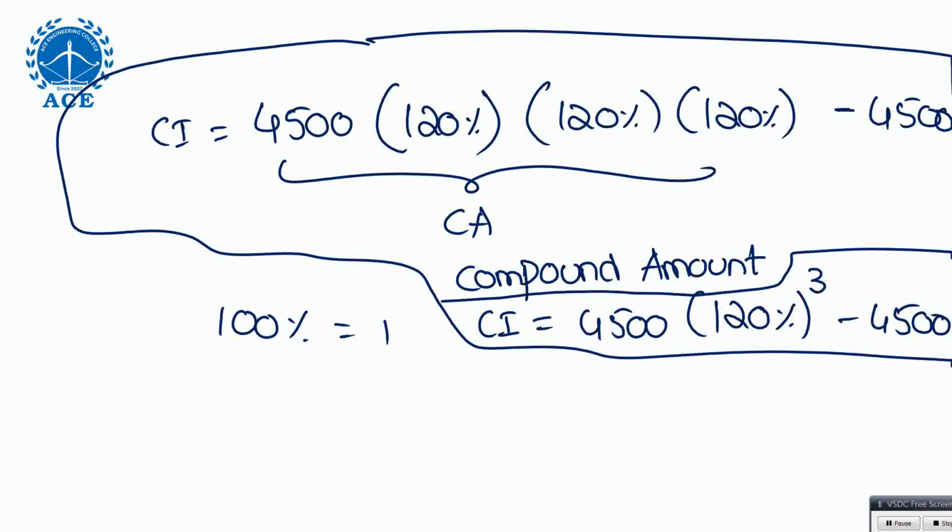But sir, why are you not giving this method? Calculator not allowed? Calculator is actually not allowed for most exams. Majority of the competitive exams or any placements you attend, except the TCS company, the remaining companies don't allow calculators. Now 120% whole cube, 120% is 120 divided by 100, 1.2. 1.2 whole cube is 1.728. Multiply with 4,500, what is that value? From that removing 4,500, it will take time.